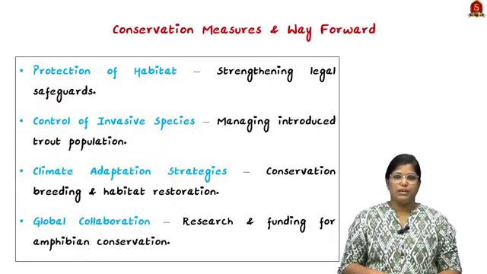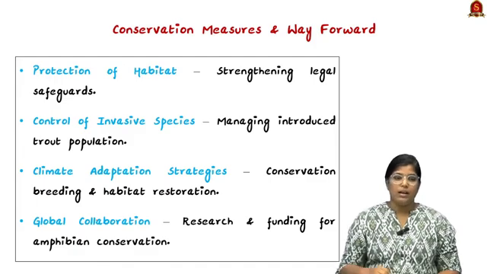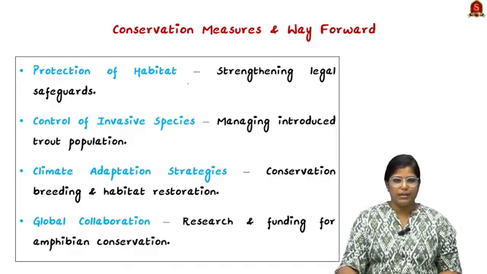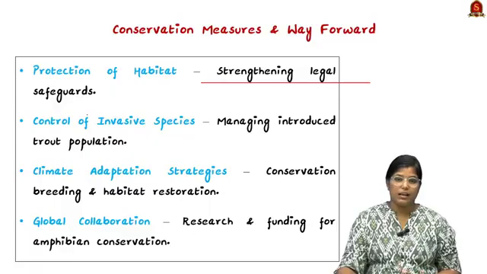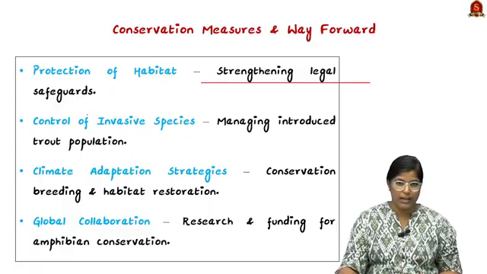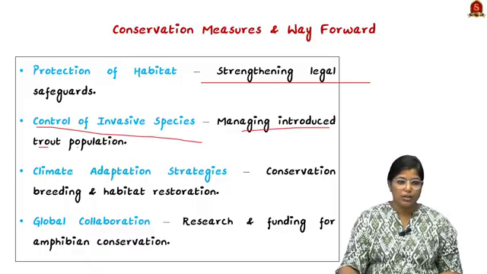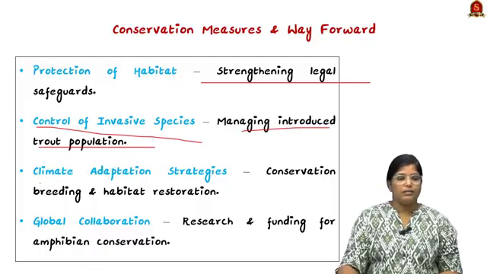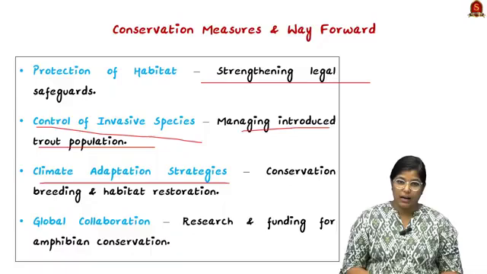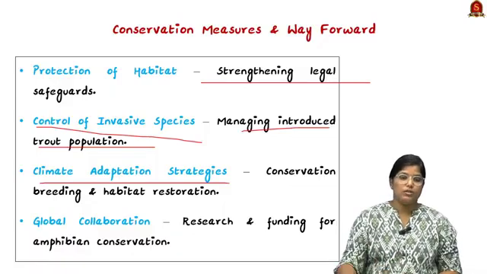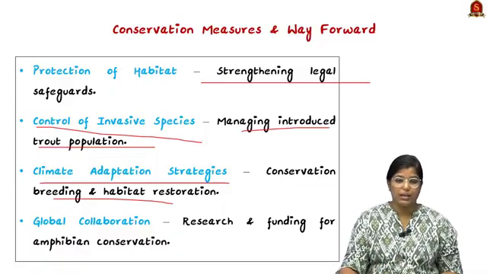Now moving on, we can see the conservation measures that have been taken. Firstly, for protecting the habitat, a lot of legal safeguards should be brought in, particularly in that country. And we have to bring in a lot of control over invasive species, and for that we have to manage the introduction of new populations. And thirdly, we have to bring in climate adaptation strategies. This will help in conservation breeding and habitat restoration as well.